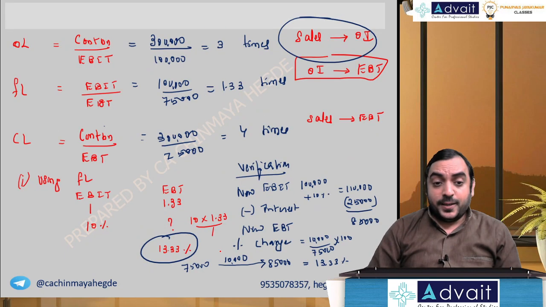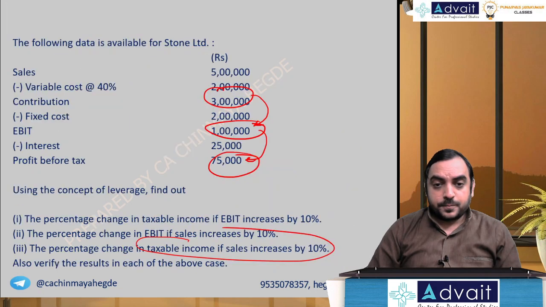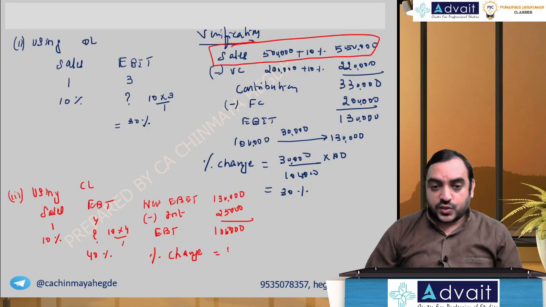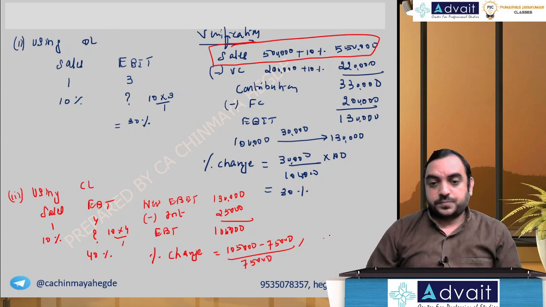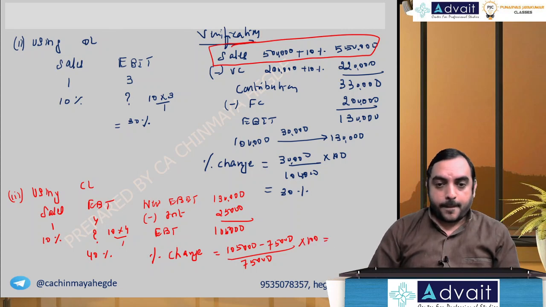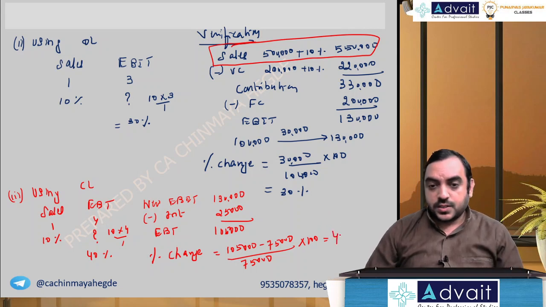What was the EBT? 75, right? 75 became 1,05,000. So 1,05,000 minus 75,000, so 30,000 is the increase, divided by 75,000 into 100. Same number, you get 40%.